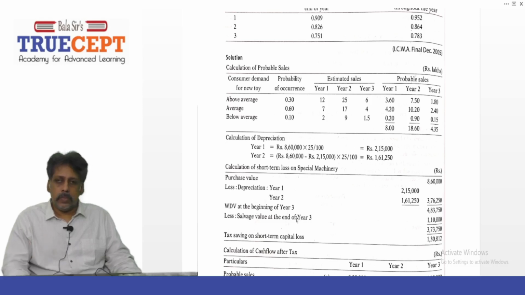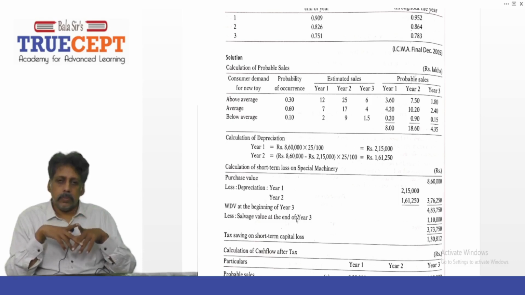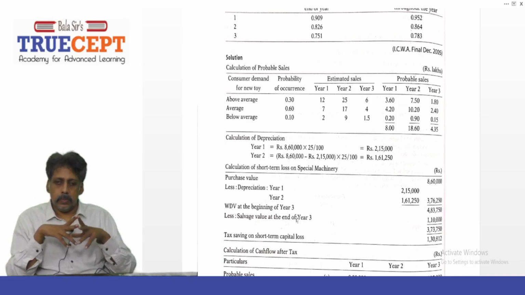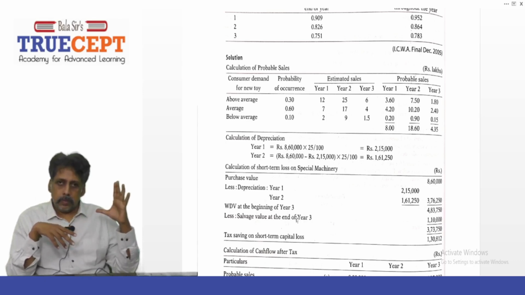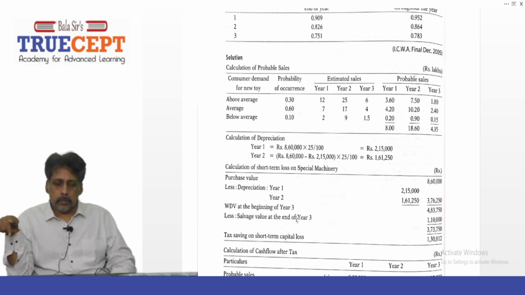They made a nice table. In that, column number 1 is consumer demand for the new toy. Then next is the probability of occurrence. Next is the estimated sales for years 1, 2 and 3. Next, probable sales for years 1, 2 and 3. All are rupees in lakhs. Now read for year 1. Above average probability 0.3, average 0.6, below average 0.1. Year 1 estimated sales are 12 lakh, 7 lakh, 2 lakh. And probable sales for year 1 are 3.6 lakh, 4.2 lakh and 0.2 lakh.